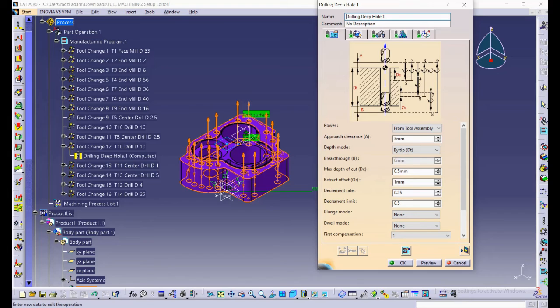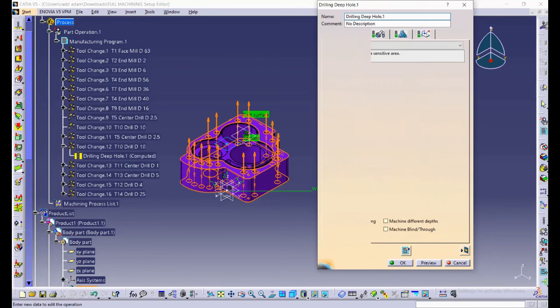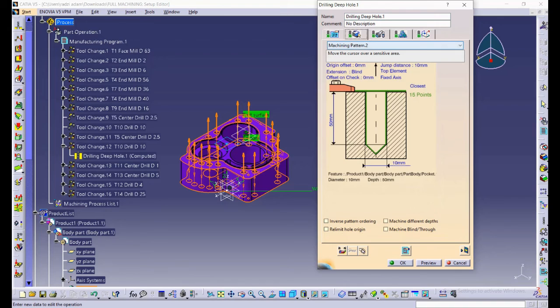For geometry selection, select the points that we want to do the drilling process, which is 15 points with the same diameter, which is 10 diameter, and select the bottom of the product, and the depth of cut will be automatically defined.